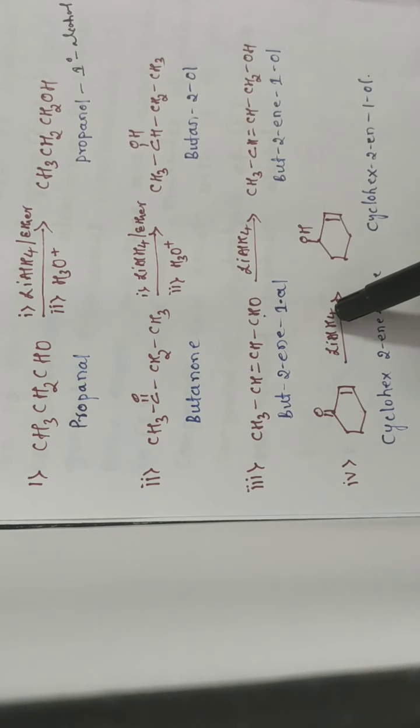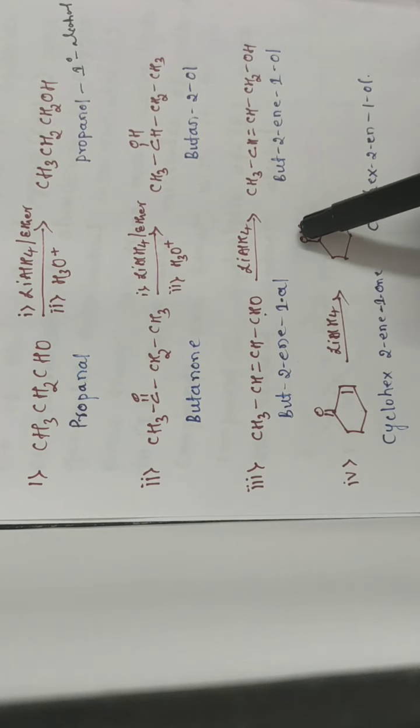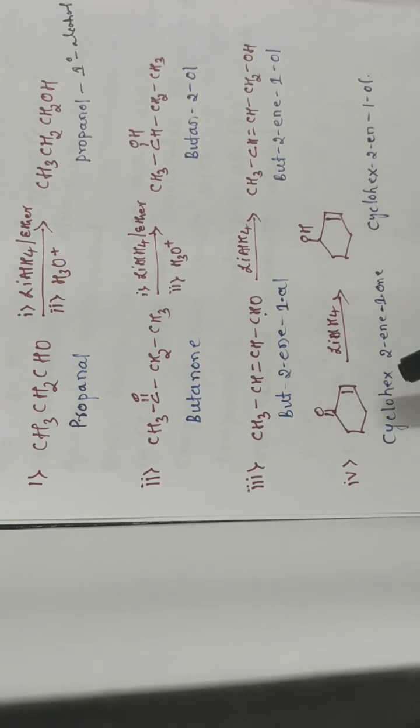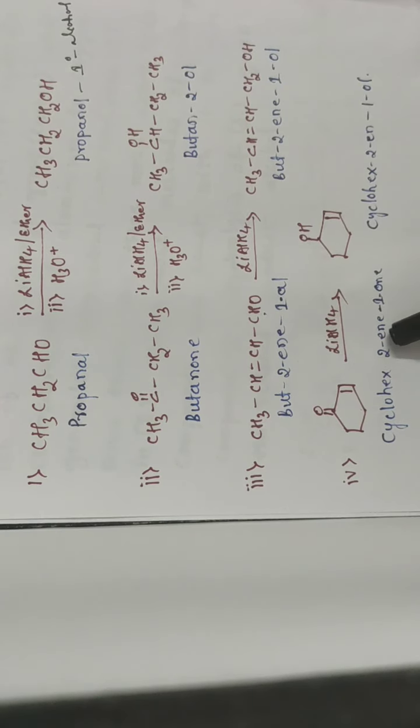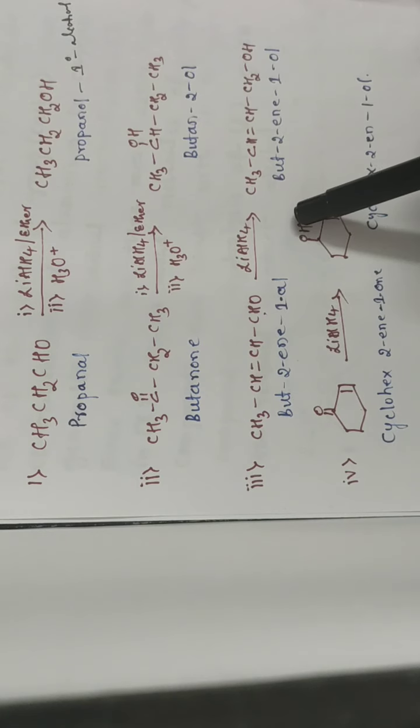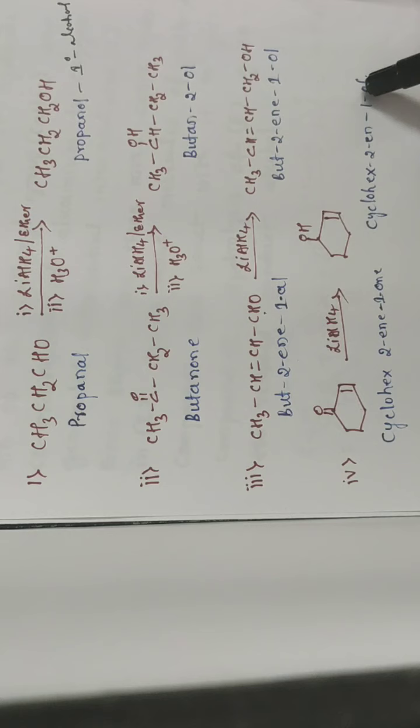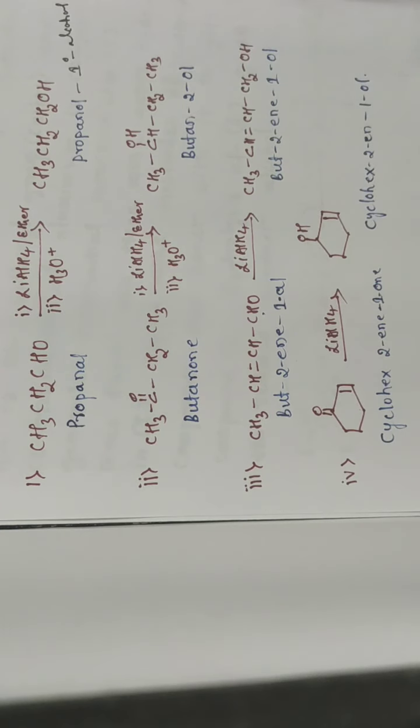Whenever we reduce it, it converts into an alcohol molecule. So again here, the same, it doesn't affect the double bonded molecule. So cyclohex-2-en-1-one, after reduction, gives cyclohex-2-en-1-ol. So these are the examples of the ketone or aldehyde reduction into an alcohol.